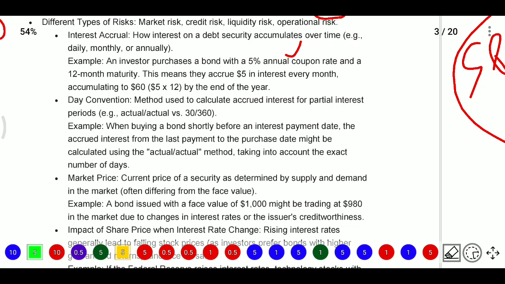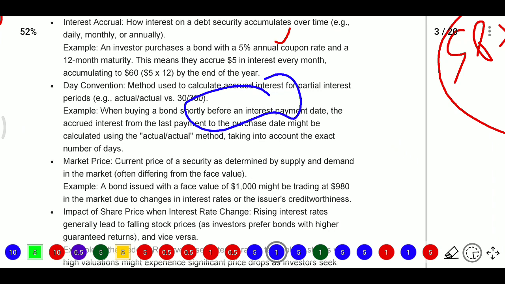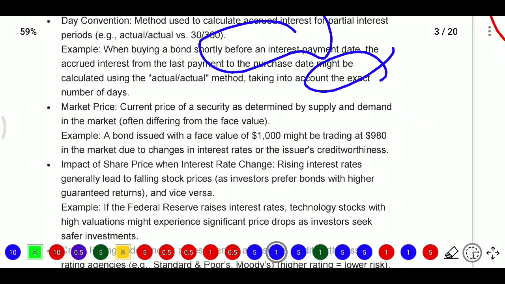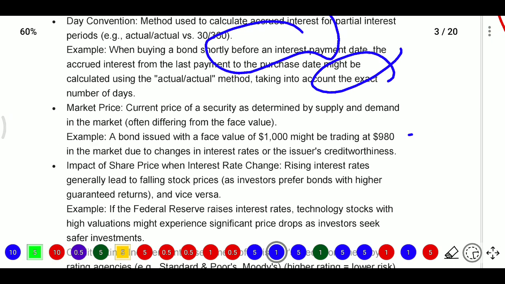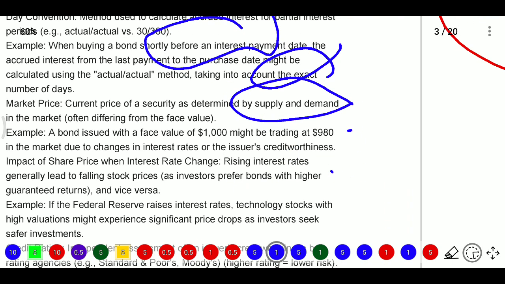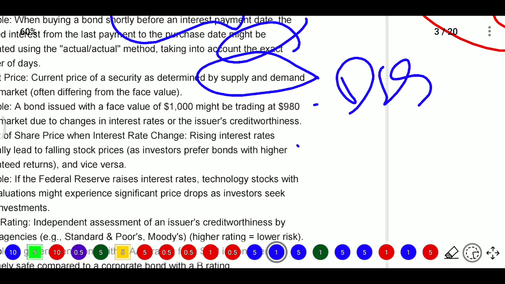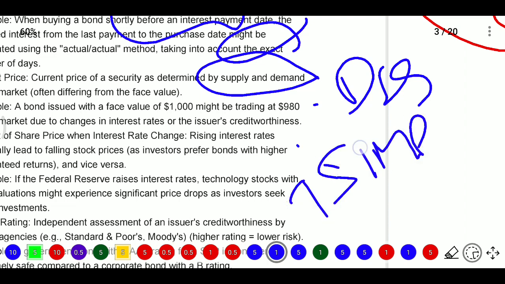When buying a bond shortly before the interest payment date, the accrued interest from the last payment to the purchase date might be calculated using the actual to actual method, taking into account the exact number of days. Next, market price. Market price is the current price of the security, determined by supply and demand. Where the demand is increasing, market price also increases; where the demand is decreasing, market price also decreases.